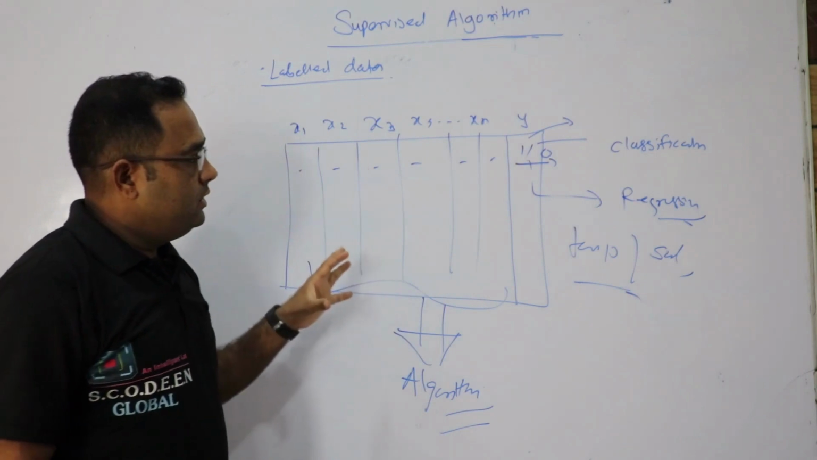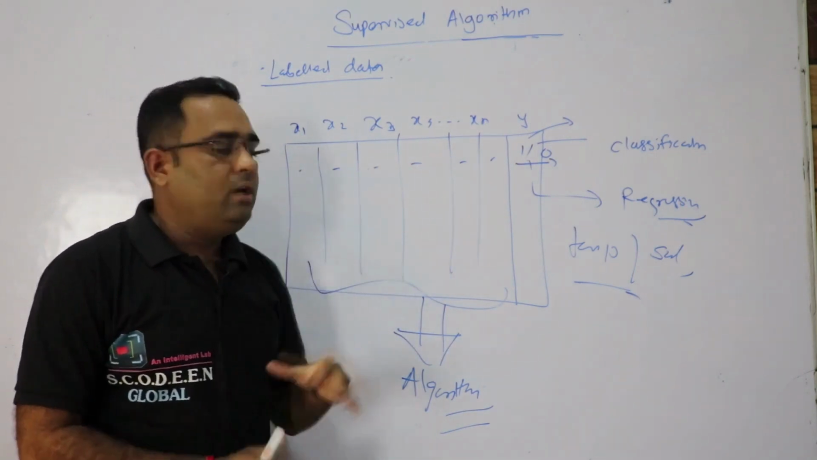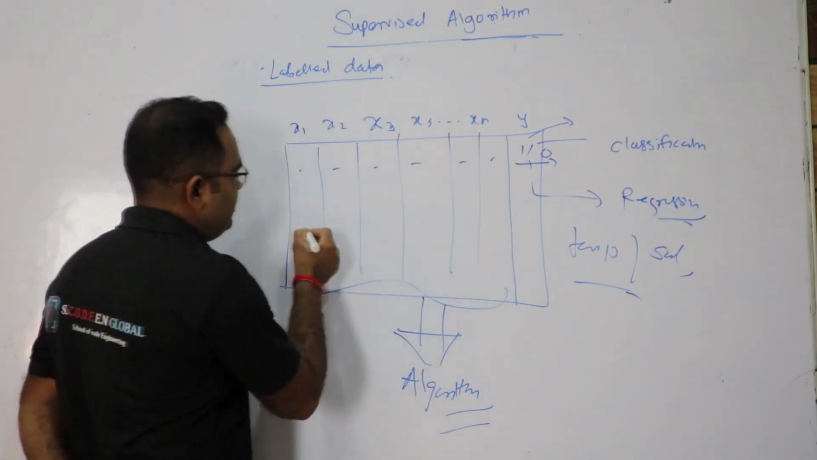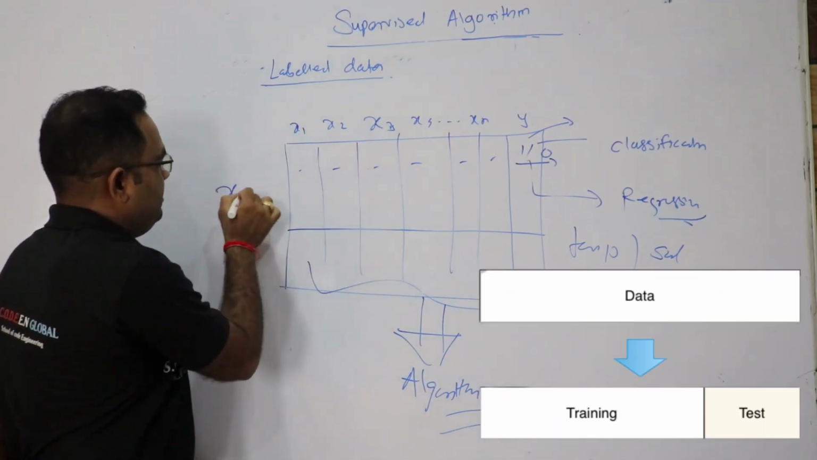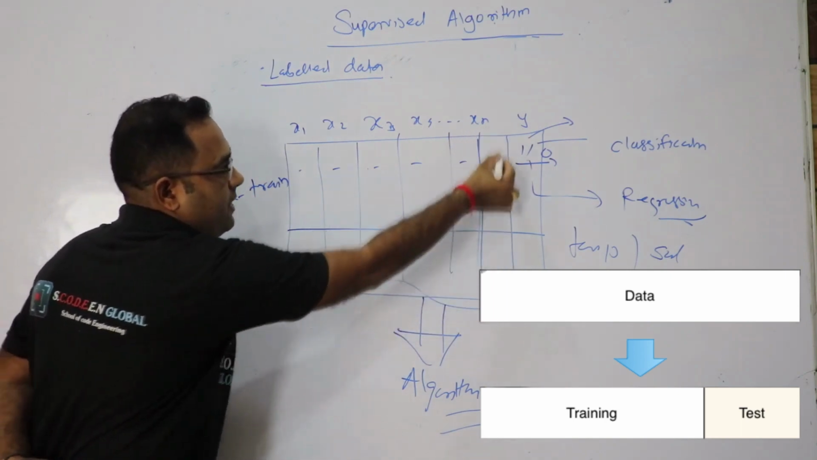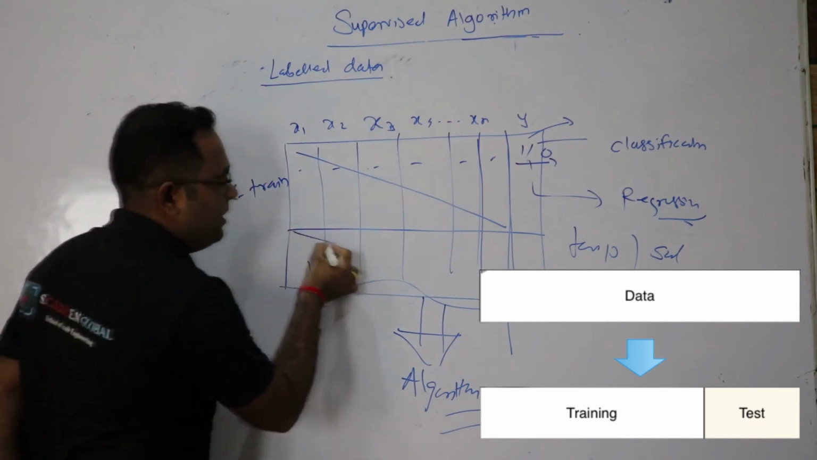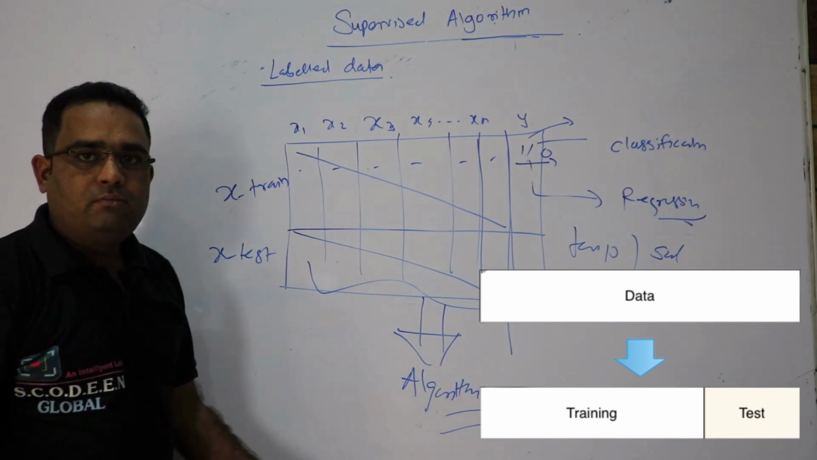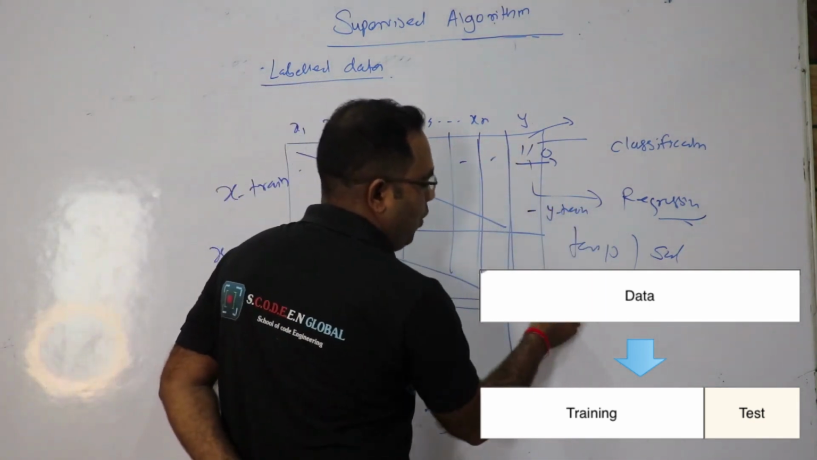Here we also see how the train test split happens. Suppose this is the data set; we can split it into training and testing. This part is the x train, this part is the x test, this is the y train, and this is the y test.